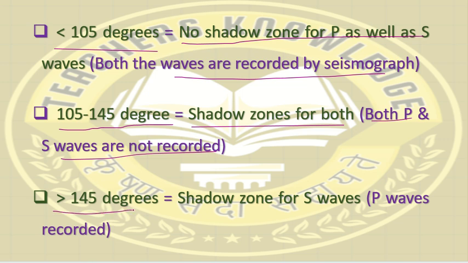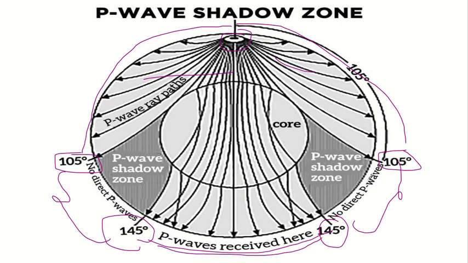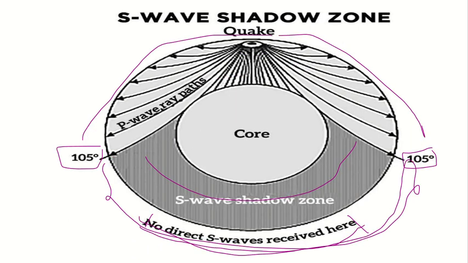And greater than 145 degrees, there is only a shadow zone for S waves, because the P waves are recorded by the seismograph, as you can clearly see in this figure.